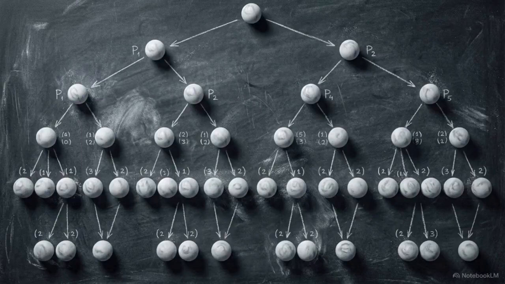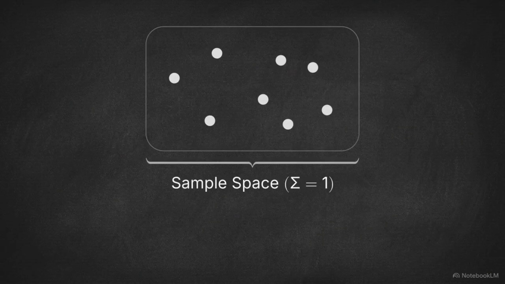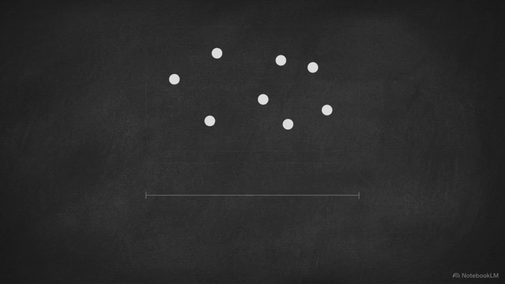To calculate risk, we must first map the sample space. This is the absolute set of all possible outcomes for any given probability experiment. Before calculating a single fraction, we establish the boundaries of this space. Every possible result must exist within this enclosed boundary. The lower boundary is absolute.